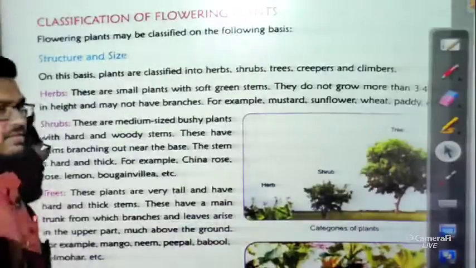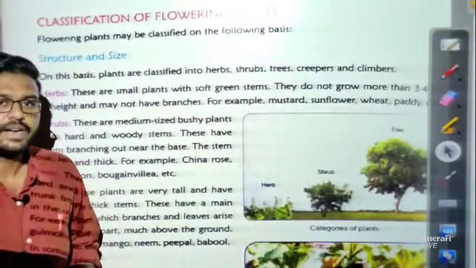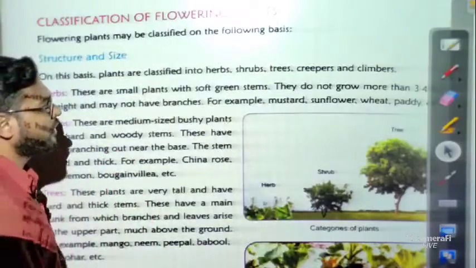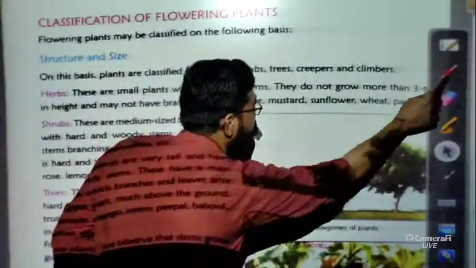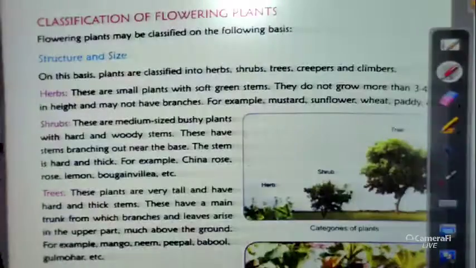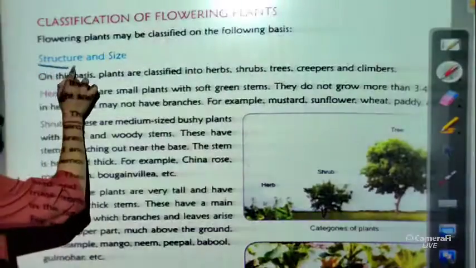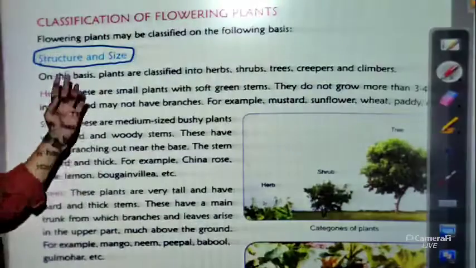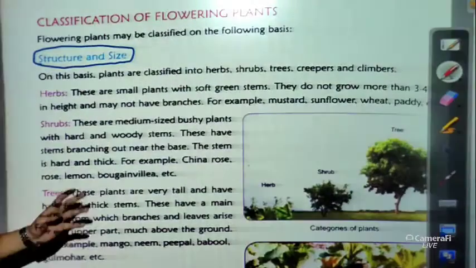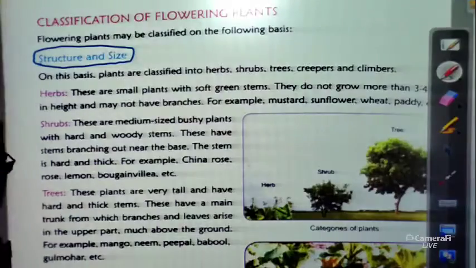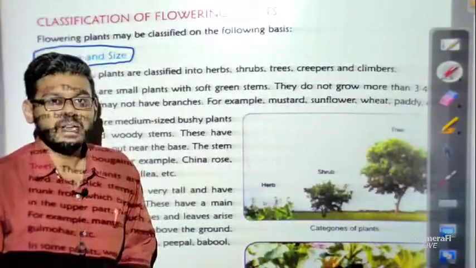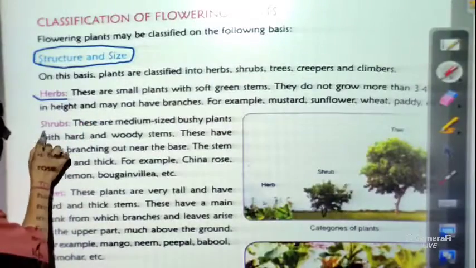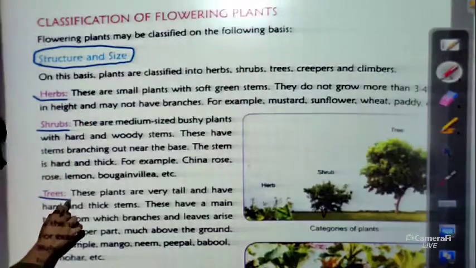Classification of flowering plants. We have known what we mean by flowering plants. Now let us discuss how we classify the flowering plants. Very simple, first of all, by seeing the structure and size, this is our first point, we can classify our plants into three parts, and these three parts are very familiar, very common to you: first one is herbs, second one is shrubs, and third one is trees.